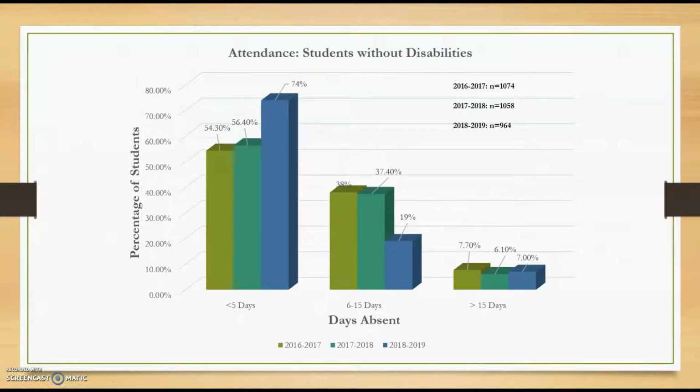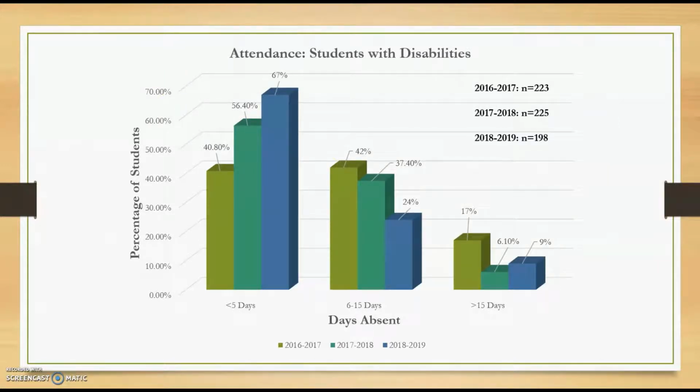When looking at the attendance for the group of students without disabilities, we see that 54.3% of students missed less than 5 days in 2016 to 17, then increasing to 74% in 2018 to 2019. In 2016 to 17, 38% of students without disabilities missed between 6 to 15 days of school. Looking at the percentage of students without disabilities that miss greater than 15 days, that percentage went from 7.7% in 2016 to 17 and dropping slightly to 7% in 2018 to 2019.